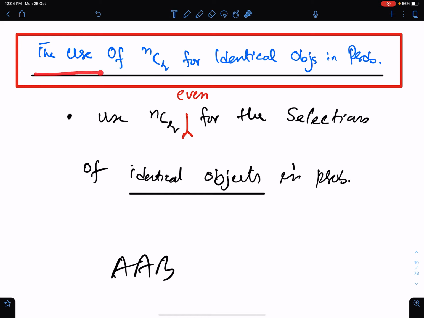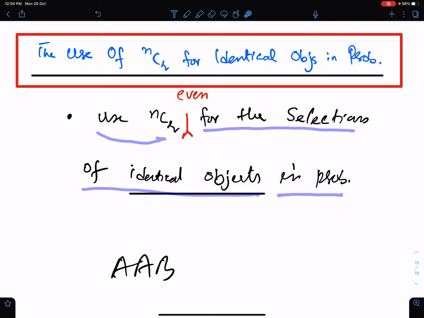The use of NCR combinations for identical objects in probability. Well, we use NCR even for the selections of identical objects in probability.